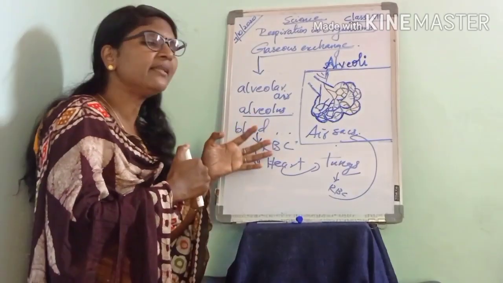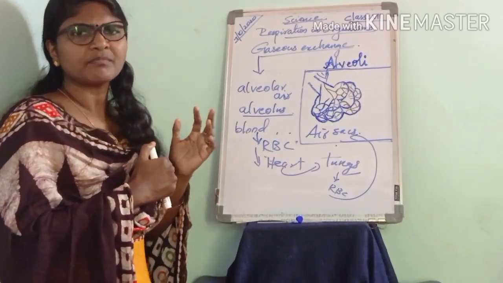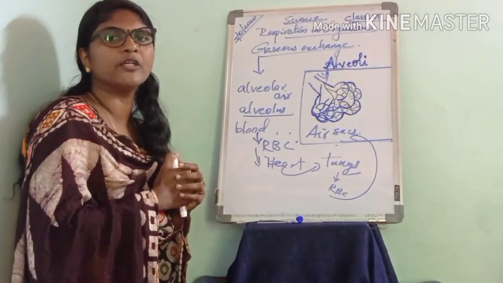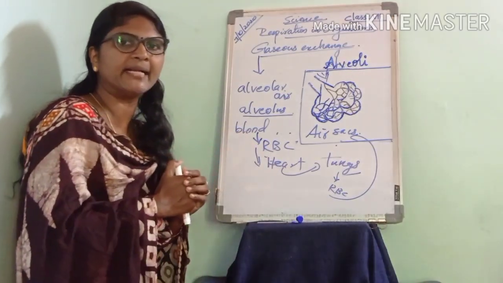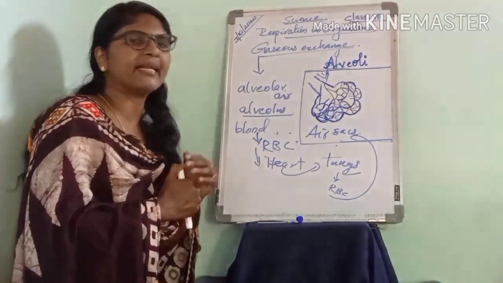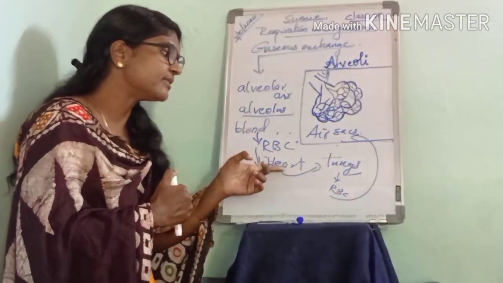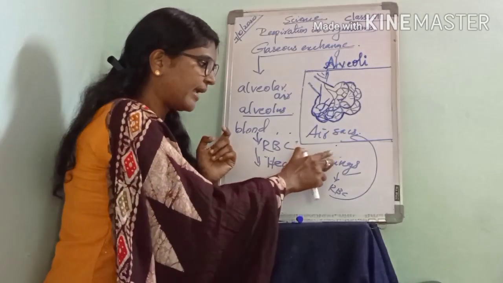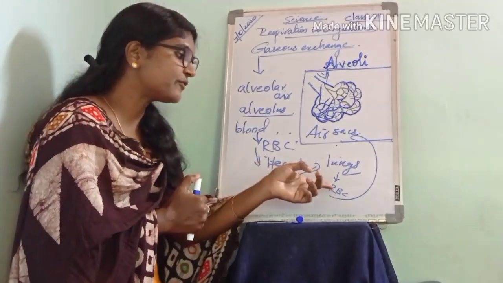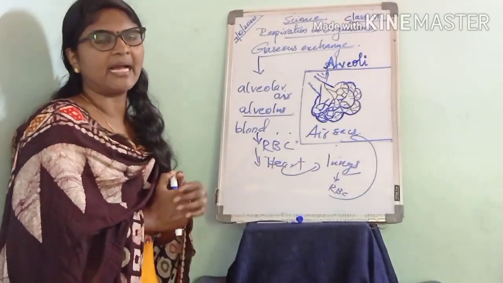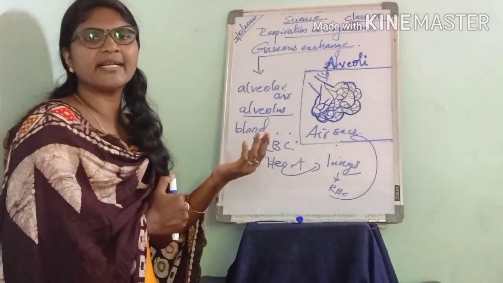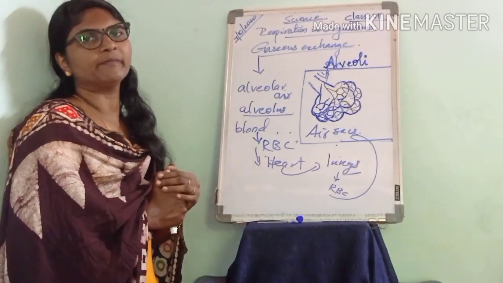I'll repeat once again. As the blood flows through the body, the carbon dioxide formed during respiration passes into the blood and binds to the red blood cells. This blood reaches the heart, and the heart sends blood to the lungs, where the carbon dioxide detaches from the red blood cells and enters the air sacs. When we breathe out, the carbon dioxide is removed from the body.